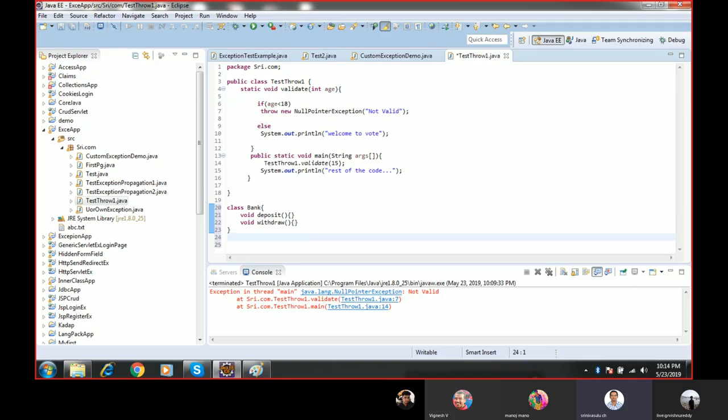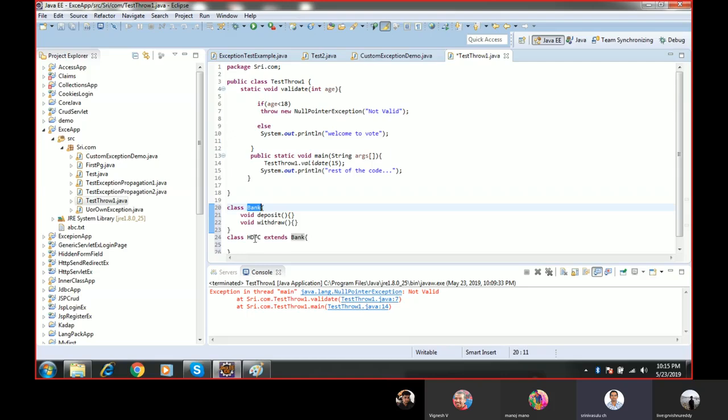And then I have another class, that is class HDFC. HDFC is another class. Now, if I want to get all the behaviors of bank, what do I have to do? When I use extends Bank, then the HDFC bank will get inherited the behavior of bank.